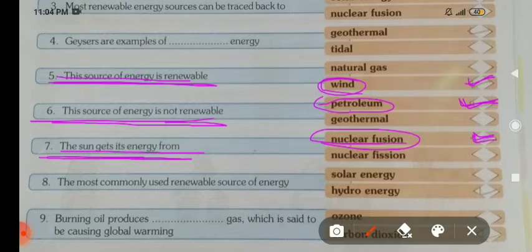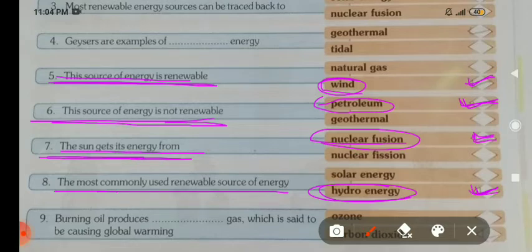Eighth, the most commonly used renewable source of energy is hydro energy. You can tick hydro energy here.